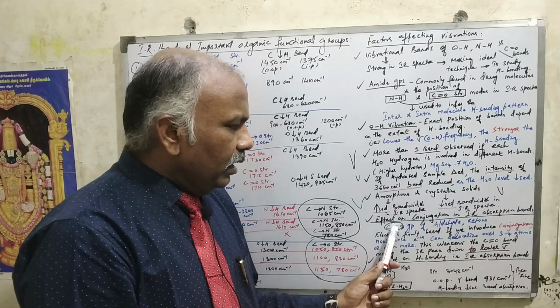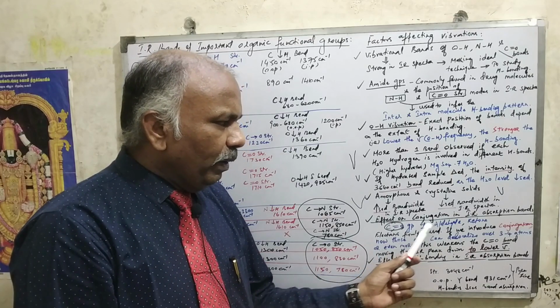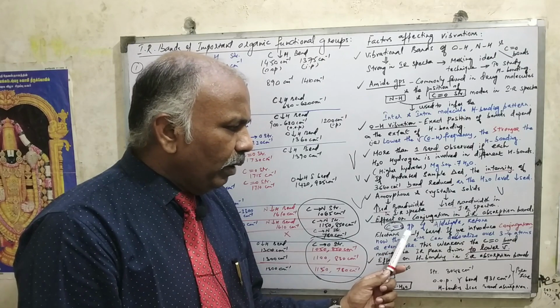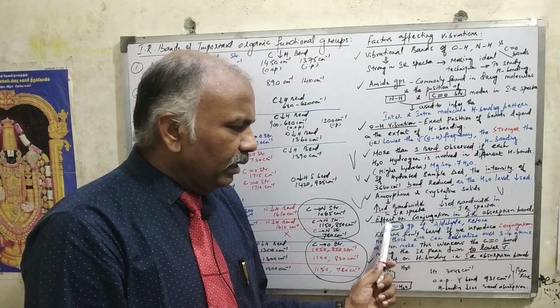And what is the effect of conjugation on the IR absorption band? One simple example is the carbonyl group I am taking here. In the carbonyl group of aldehydes and ketones, the electrons are very firmly present, very fixed.